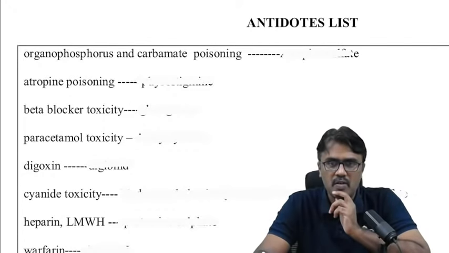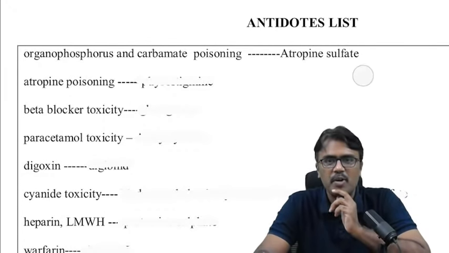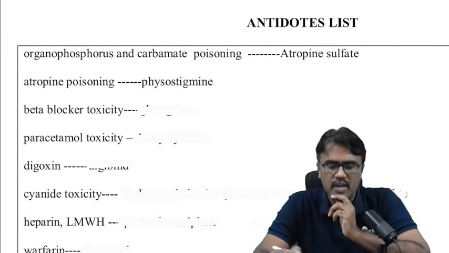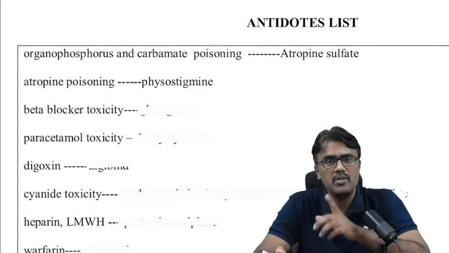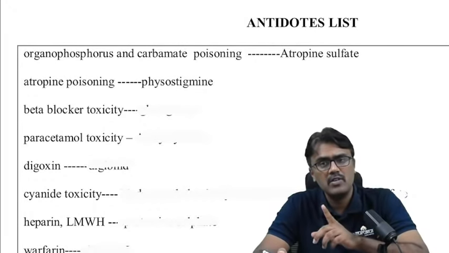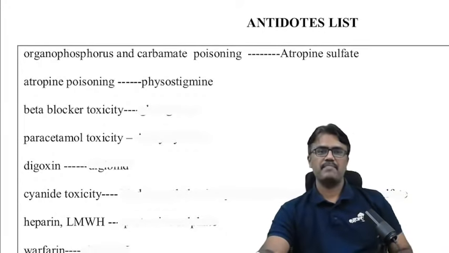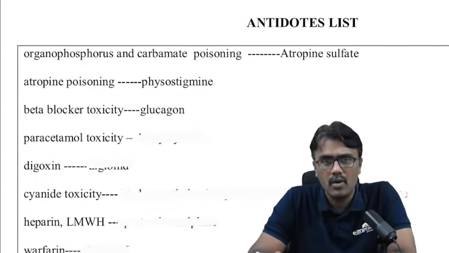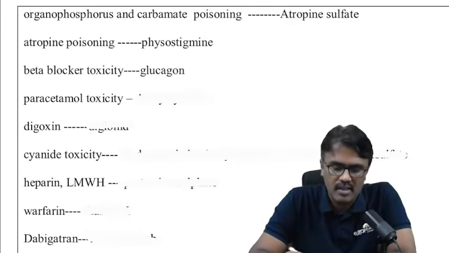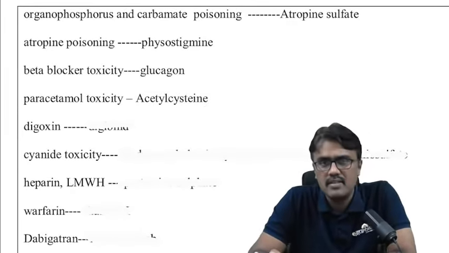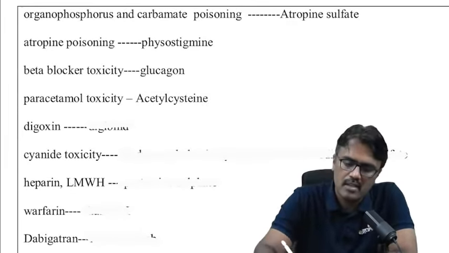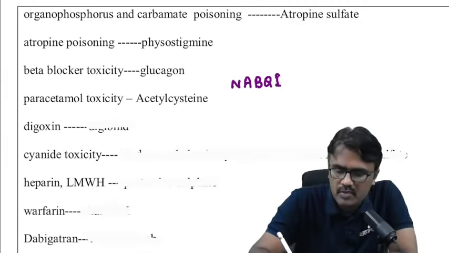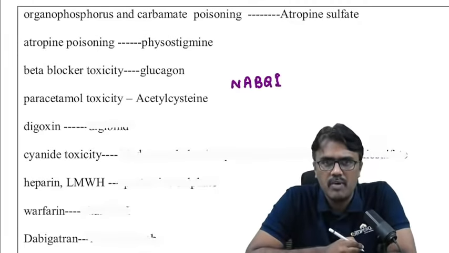So OP and carbamate poisoning, what is the antidote? Yes, atropine sulfate. Now, atropine poisoning, what is the antidote? It is physostigmine. Many of you confuse physo with pyridostigmine. Why do we prefer physo? Because it crosses blood-brain barrier. That's the reason. Beta blocker toxicity, the antidote is glucagon. Paracetamol toxicity, it is N-acetylcysteine. Now, why is it? Because it produces NAPQI. So NAPQI stands for N-acetyl-p-benzoquinone imine.